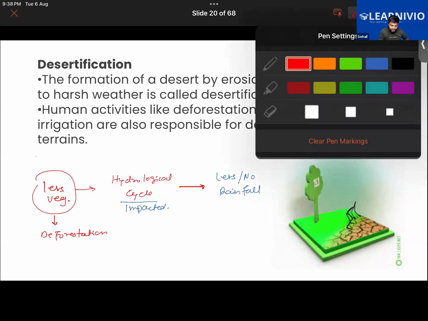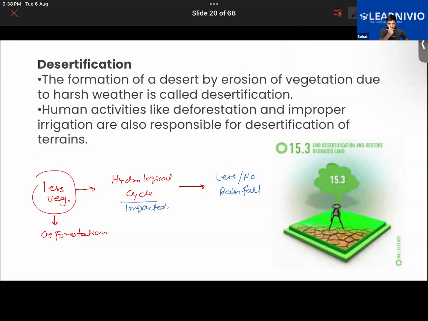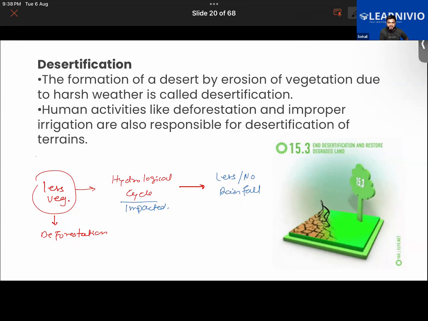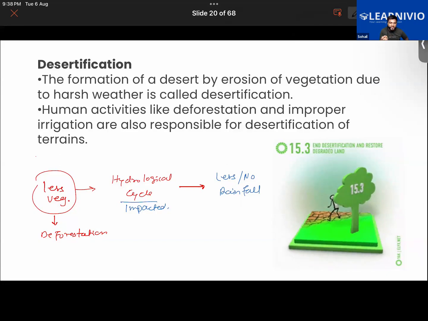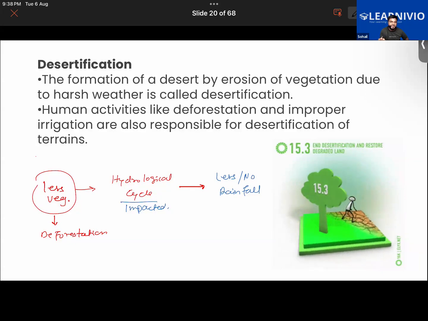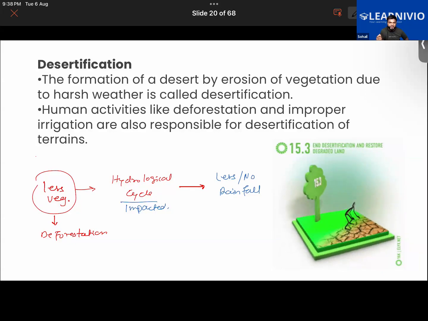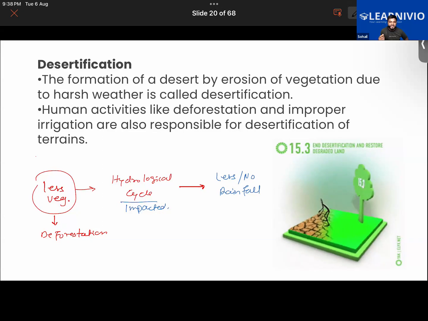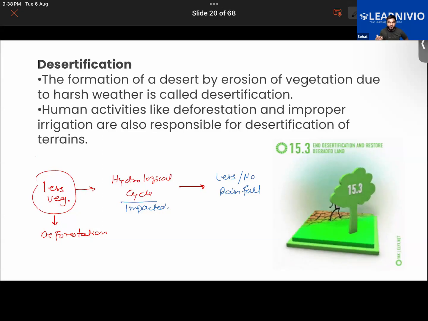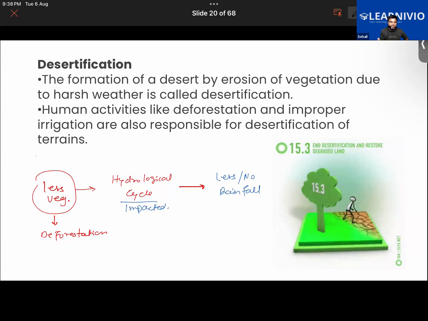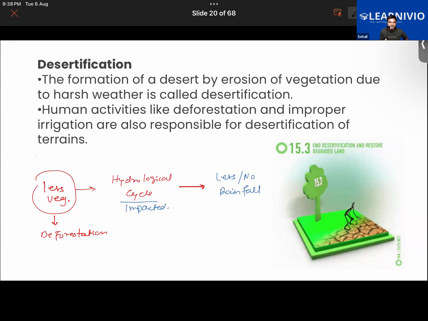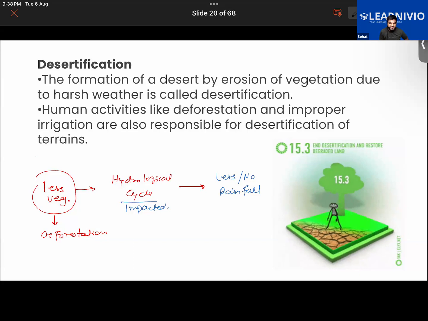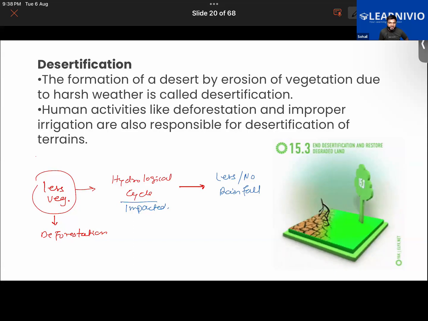Hence, the water bodies in that region will not be recharged. The wells will not be filled with water. The ponds will not be filled with water. The plants will not grow properly. They will die. Getting it? So vegetation will be disturbed, and hence in a matter of 10, 50, or 100 years, a fertile land will be converted into an infertile desert. That is what desertification is. So hope that is clear to both of you.